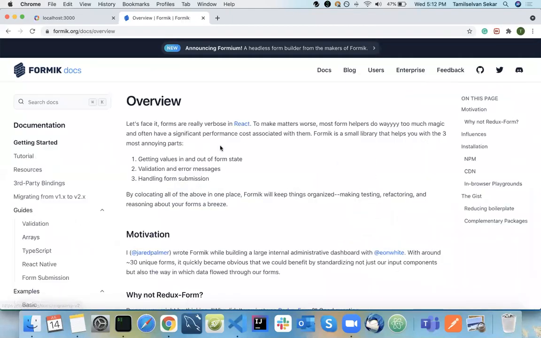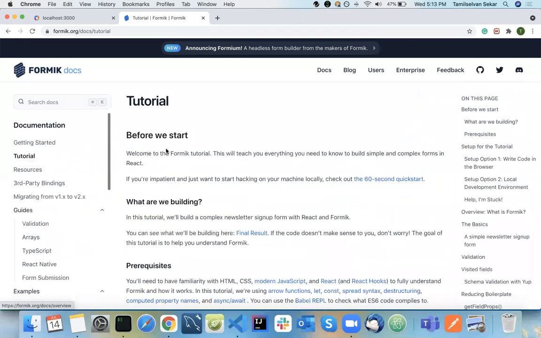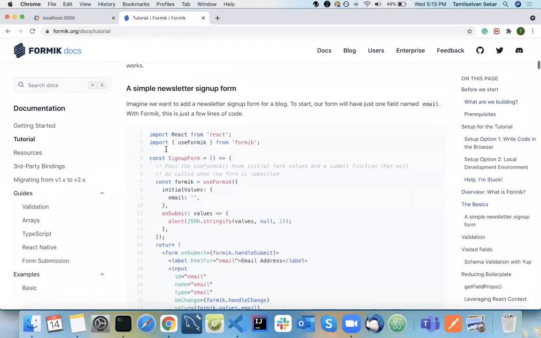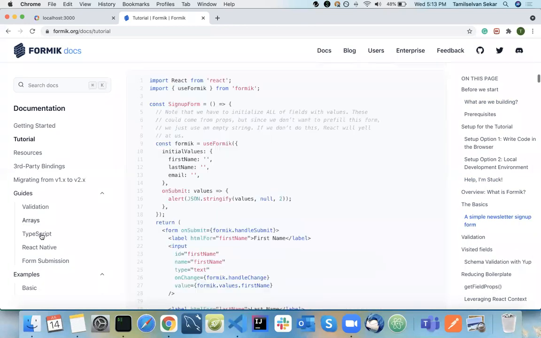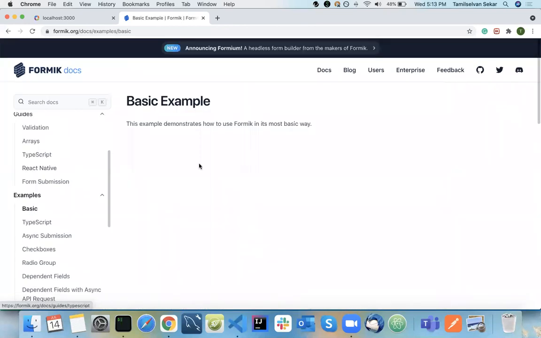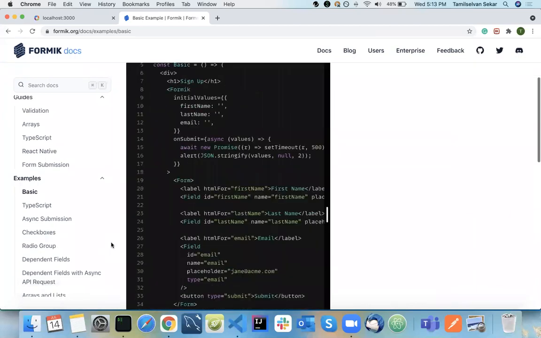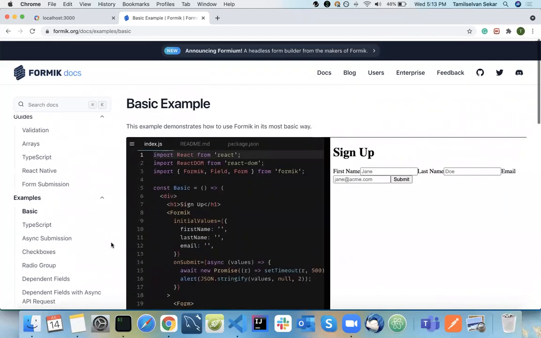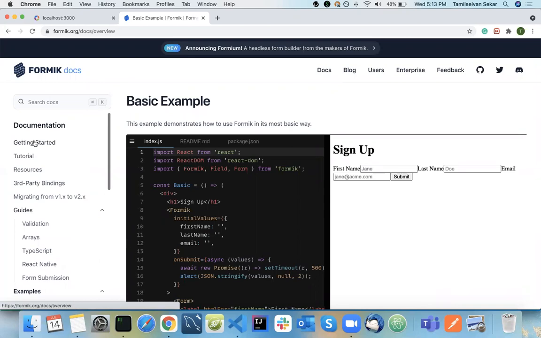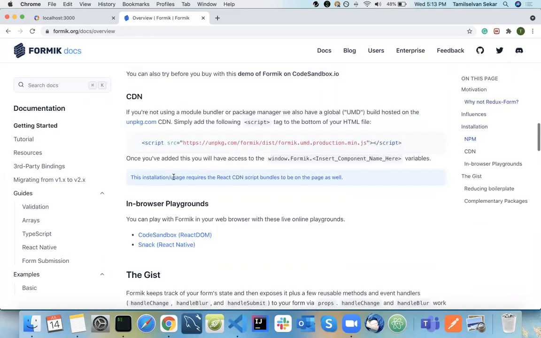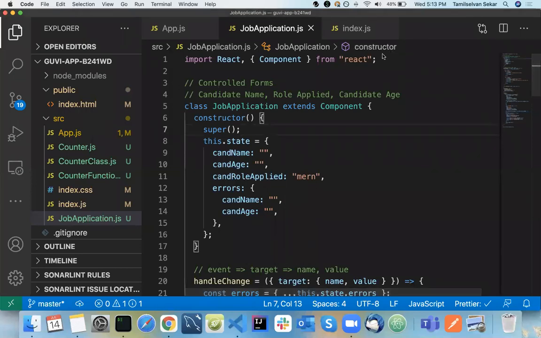So get started here. I will show you a simple example. This is not the thing. I will go to the basic example. So getting started, yeah, here it is. So let's move on to the next topic.